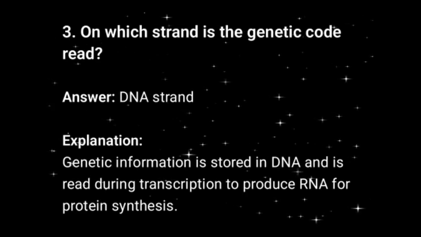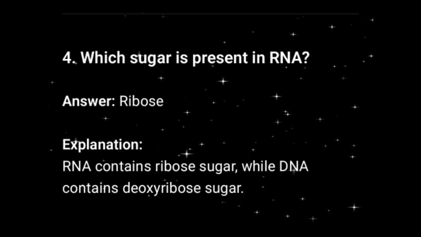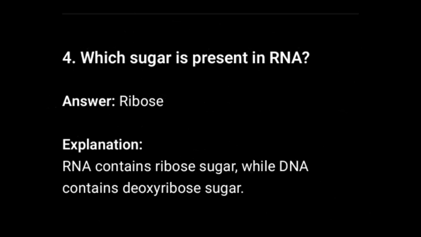3. On which strand is the genetic code read? Answer: DNA strand. Explanation: Genetic information is stored in DNA and is read during transcription to produce RNA for protein synthesis. 4. Which sugar is present in RNA? Answer: Ribose. Explanation: RNA contains ribose sugar while DNA contains deoxyribose sugar.